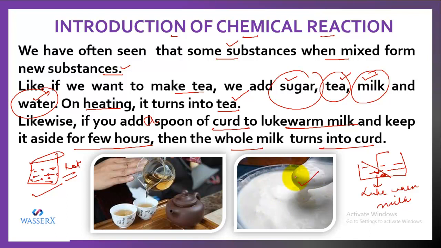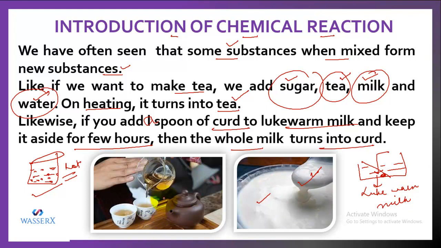So the formation of curd from milk is also an example of chemical change, or you can say a chemical reaction, because initially it was milk. When you added a spoon of curd to it, they both mixed, and under specific conditions it gave rise to curd. Now the whole milk has changed to curd. So we got a new substance, and this curd cannot be changed back into milk. So the change which has occurred is irreversible and permanent. So this is an example of chemical reaction.